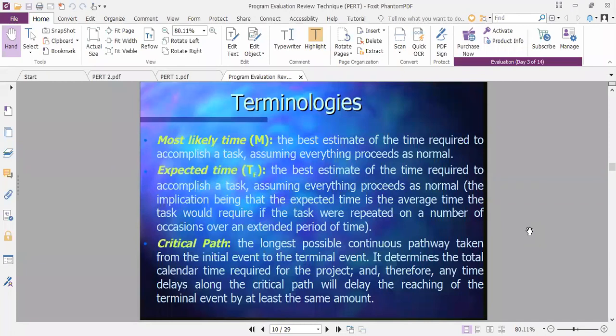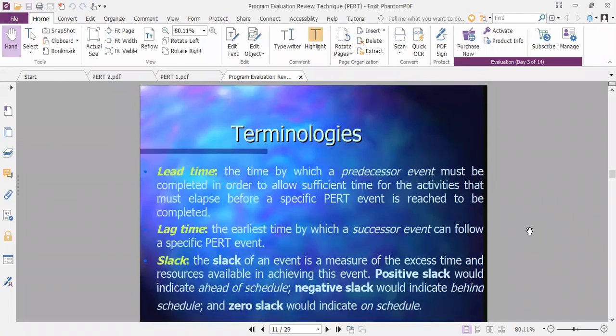Again, there are one more small thing: lead time and lag time. Lead time means the time by which a preceding event must be completed in order to allow sufficient time for activities that must elapse before the specific event is reached. Suppose one activity is required to be completed within 4 days, and if it is completed within 2 days, then 2 days is the lead time. So your next activity may start 2 days earlier.